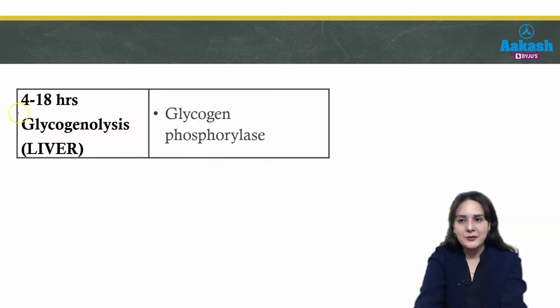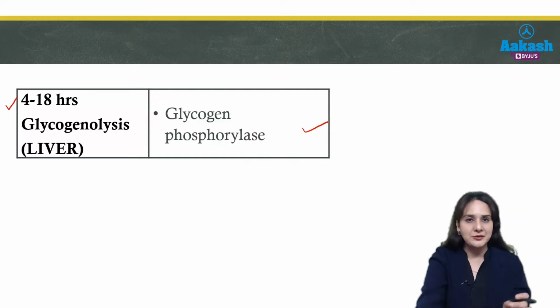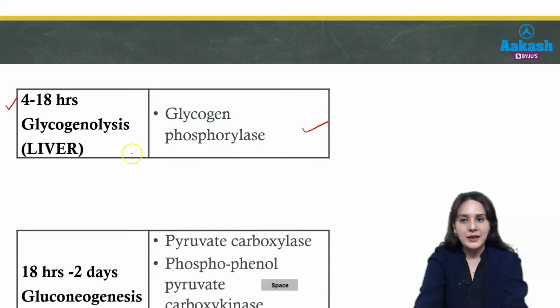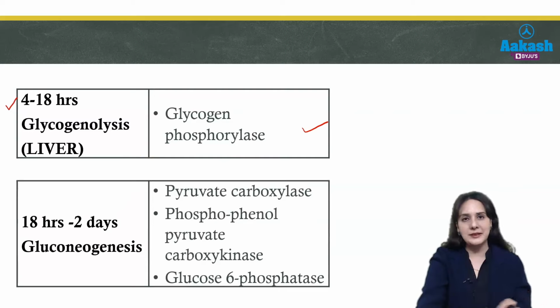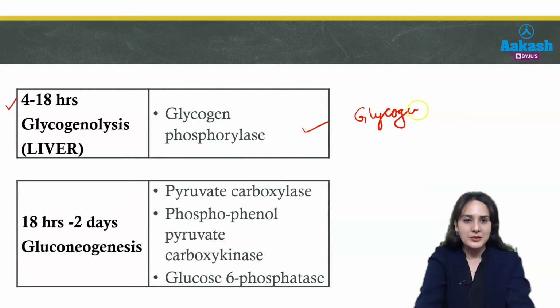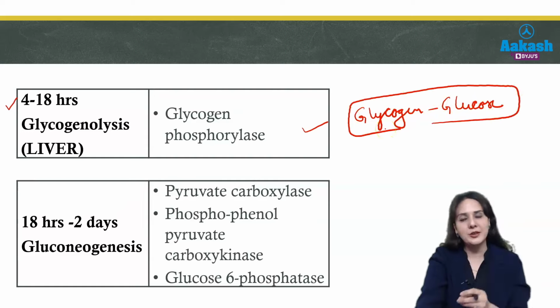So students, till 4 hours after eating food, we are rich in glucose. But after 4 to 18 hours, when glucose levels start lowering, at that time, first of all, glycogen is broken down. You should remember, it is not gluconeogenesis first, it is glycogen that is broken down by activating glycogen phosphorylase. What will glycogen do after breaking? It will provide glucose to our body, because we are fasting and we don't have a sufficient amount of glucose. This glucose is provided by breakdown of glycogen, which is known as glycogenolysis.